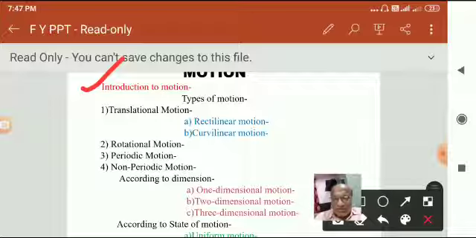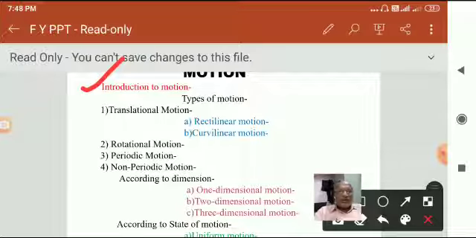Now the second type of translational motion is curvilinear motion. When an object moves along a curved path, it is said to be in curvilinear motion. For example, a stone thrown up in the air, making some angle with the horizontal, which we call a projectile, or a car taking a turn on the road, are examples of curvilinear motion.